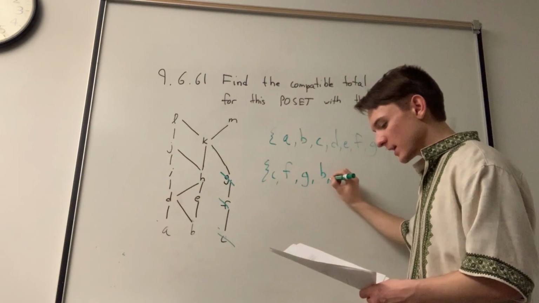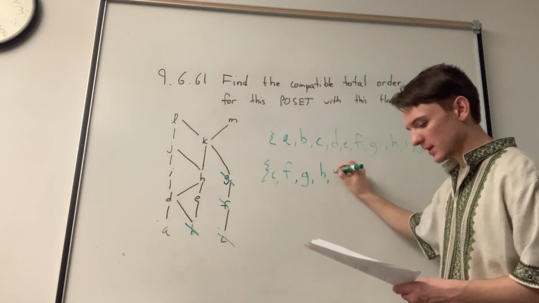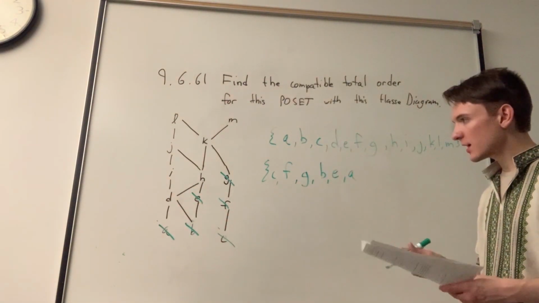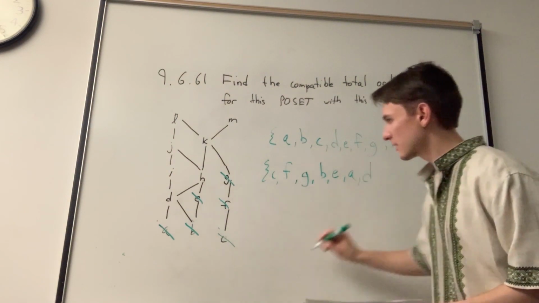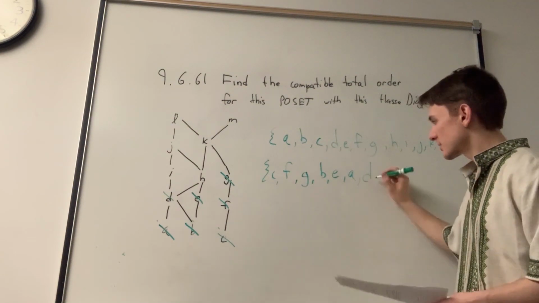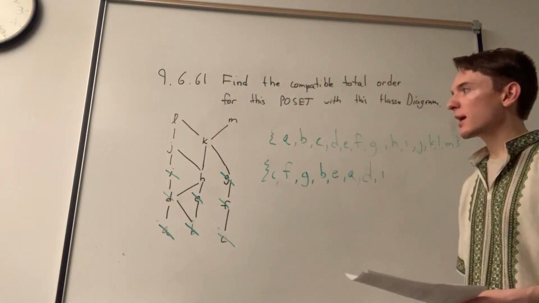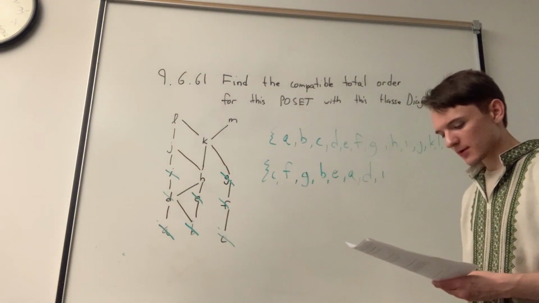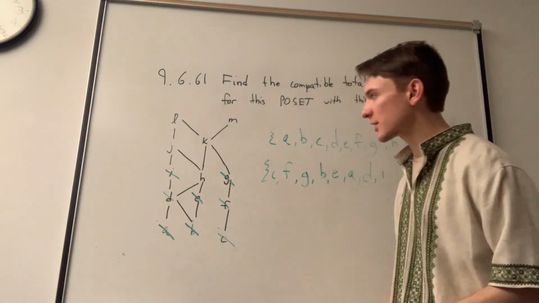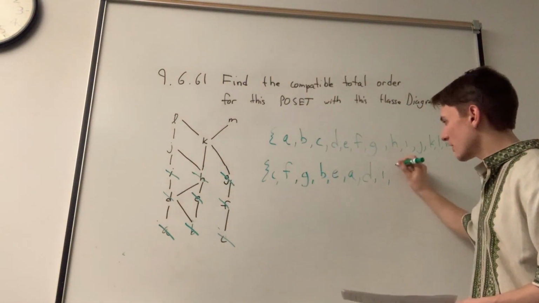B. We can go for E or A next. Let's go for E, then let's go for A. So we cross those off the list. After A, we can go with D or H. Let's go with D. We can go with I or H. Let's go with I. So we cross I off that list. Now we have J or H. Or I'm sorry, we do not have J because there is a vertex lower than J. So the only vertex we could take off of our Hasse diagram now is H. So we take H off of our Hasse diagram.